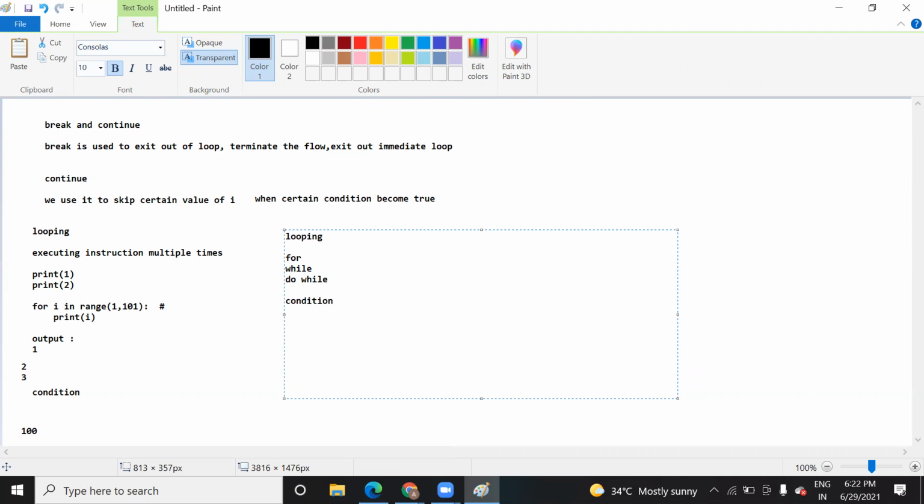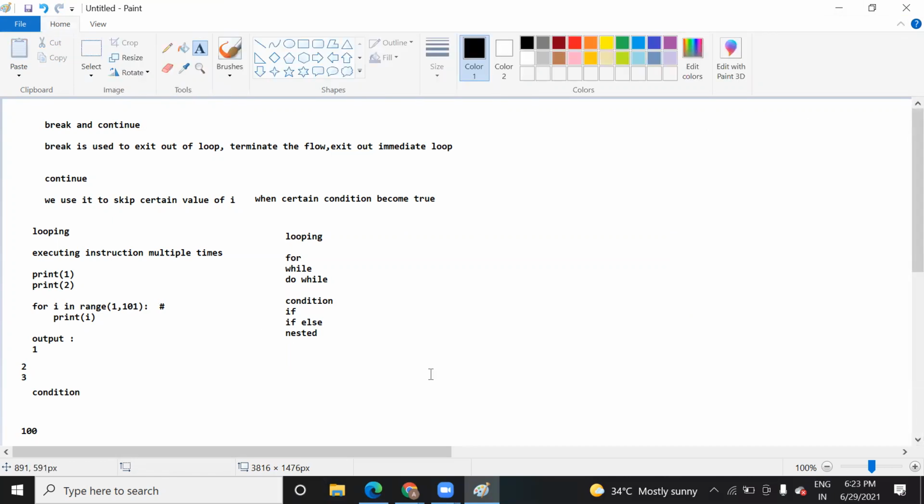I will give 5 to 10 minutes to complete this about condition. Then we'll see about break and continue. In this condition part, there are different kinds of conditions: if, if else, and nested if.